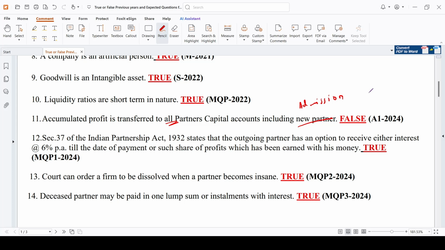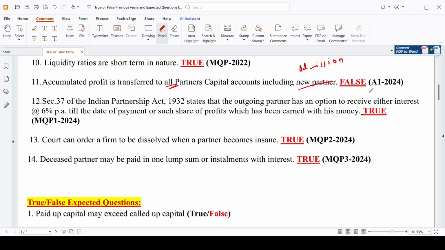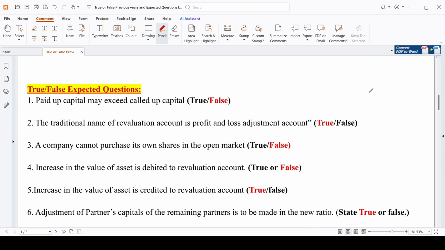True. Court can order a firm to be dissolved when a partner becomes insane. That is true. Yes, court can give an order. Deceased partner may be paid in one lump sum or in installments with interest. That is true. True or false expected questions?